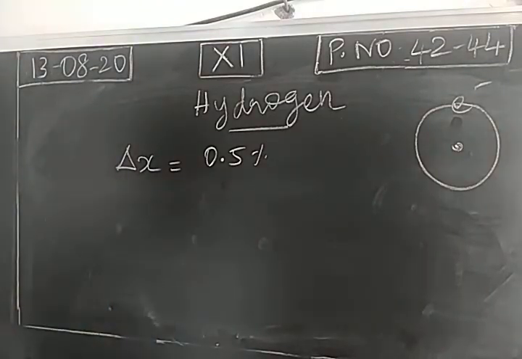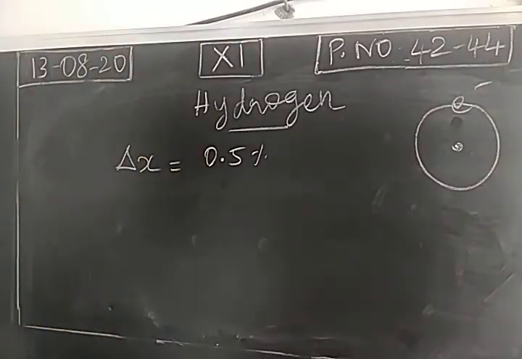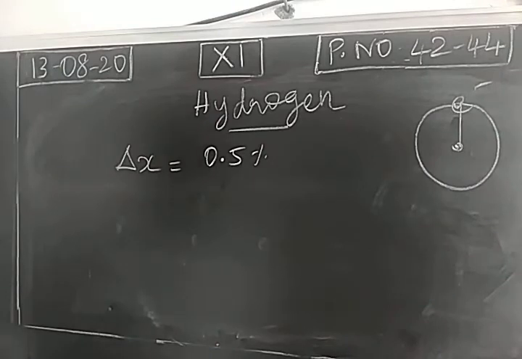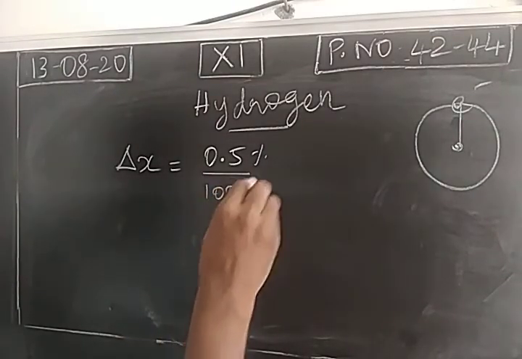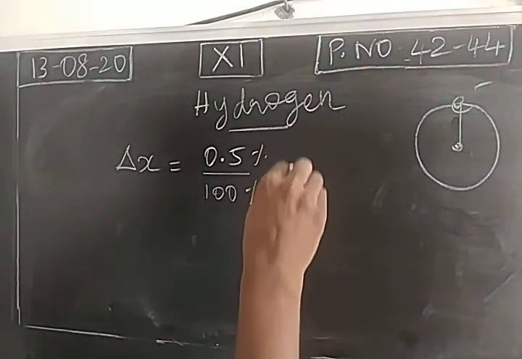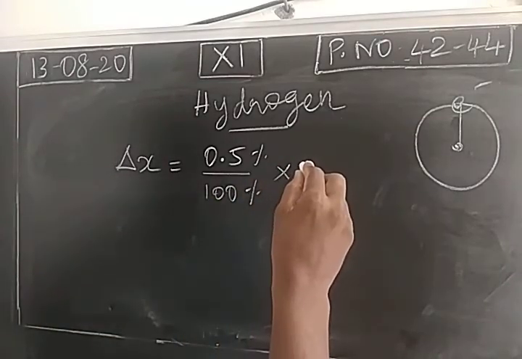Out of 100%, we have obtained the value with accuracy 0.5%. And the radius of this orbit is 0.529 angstrom. So out of 100%, we have obtained 0.5% accuracy only in the position of an electron. The radius of this first orbit